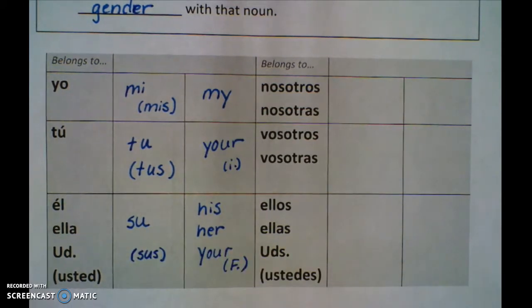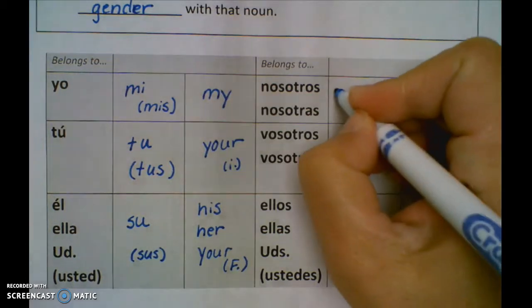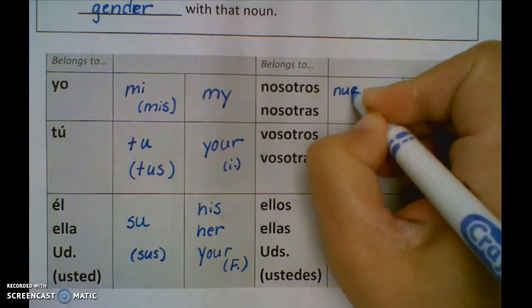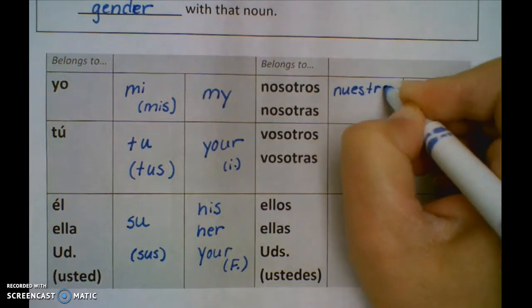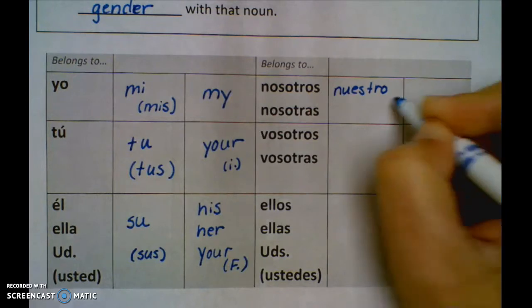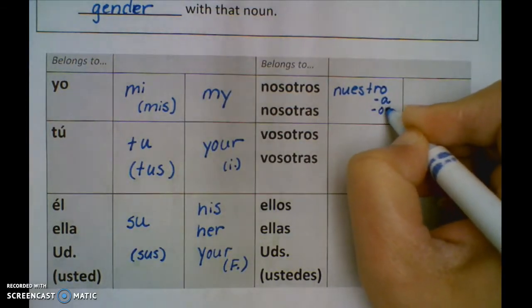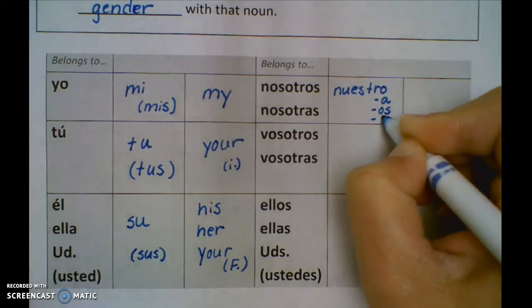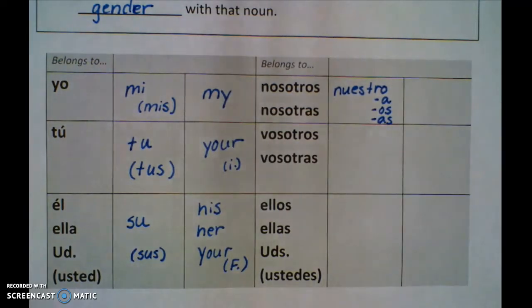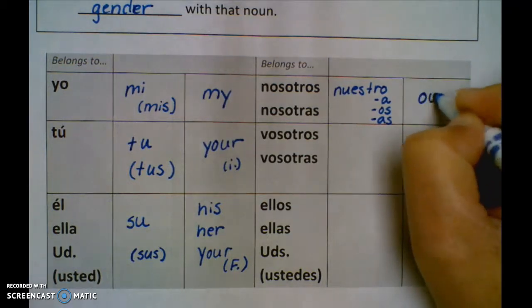Let's go over to nosotros and nosotras. If it belongs to us, it is ours. The word is nuestro. Now, nuestro can also become nuestra if it's feminine, nuestros if it's masculine plural, or nuestras if it is feminine plural. And we translate that as our.